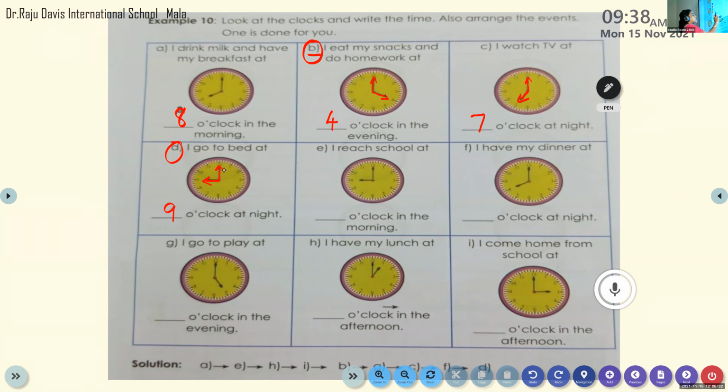Okay, then the next question. Next question for Abel Saju. Abel, please unmute. Please tell me question number E. I reach school at dash o'clock in the morning. Can you tell the time here? Which time is there in this clock? 9 o'clock. Very good. Here also you can see 9 o'clock. Yes, very good. All of you please write the correct answer in your textbook.